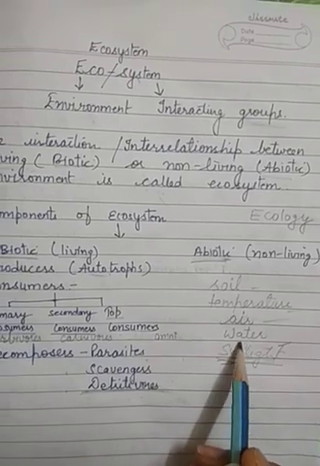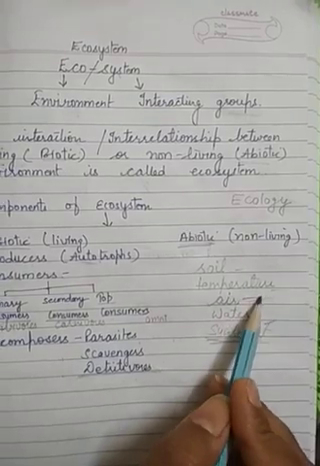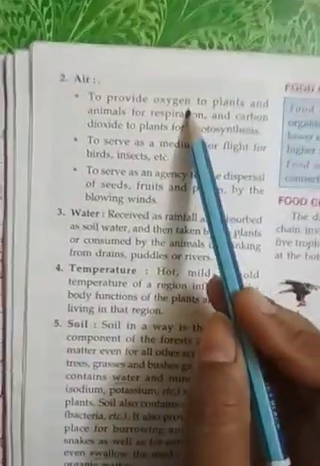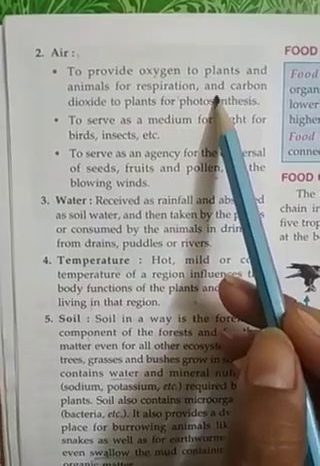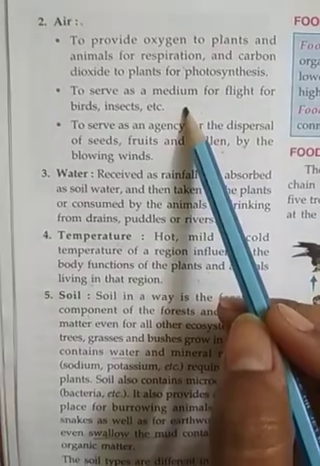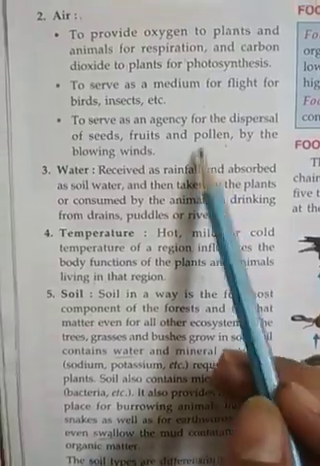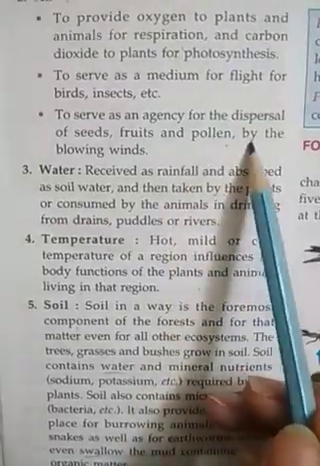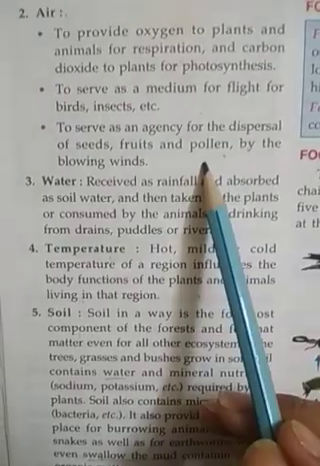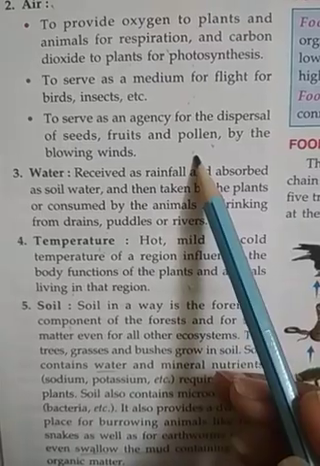Other than that, the next is air. Why is air important as an abiotic component? Because we need oxygen, and plants need carbon dioxide. Second, many birds and animals have air as the medium of flight. Third is dispersal of seeds, fruits and pollen. It is done only by the wind, by the air. So we are dependent on these abiotic components.